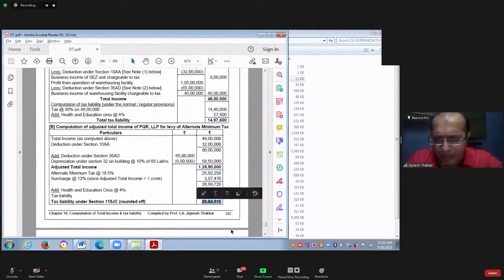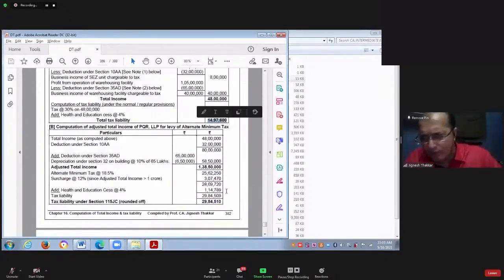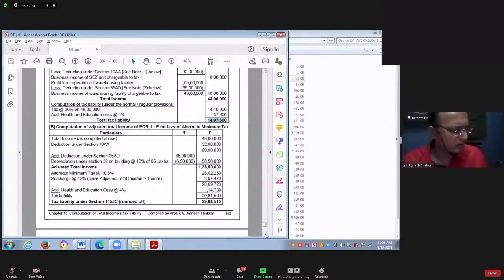So AMT will be 29,84,510 only. But since tax as per normal provision has changed, your AMT credit will definitely change. Yes, have you understood?